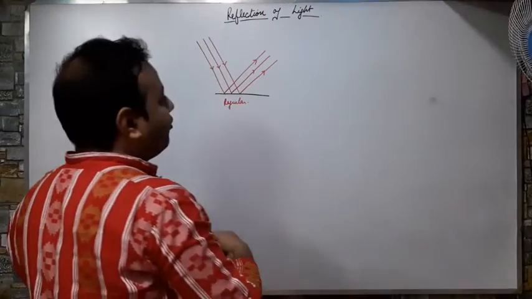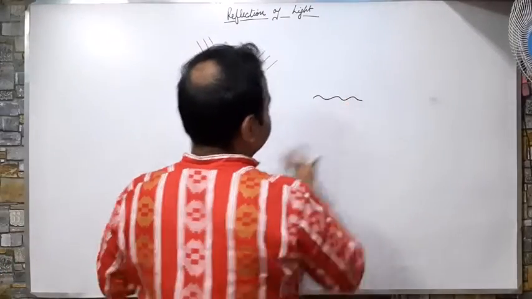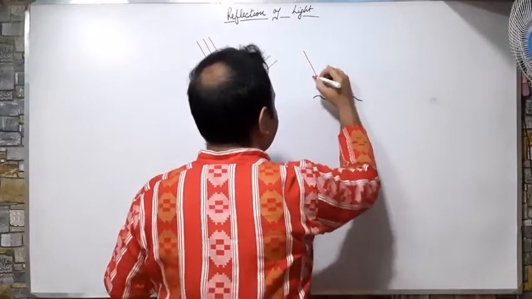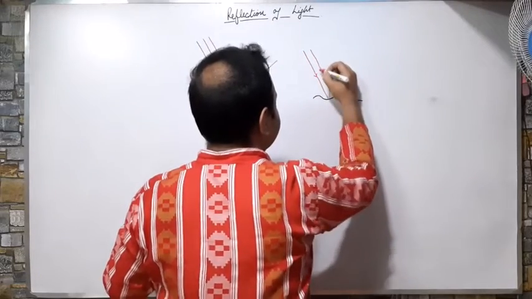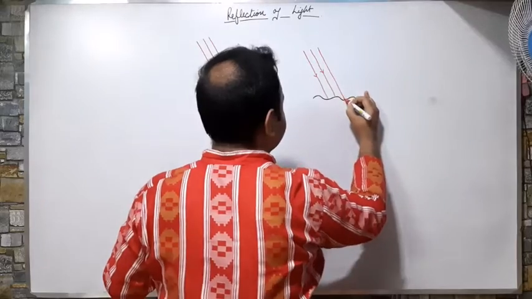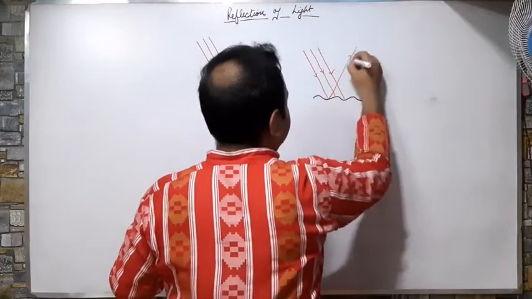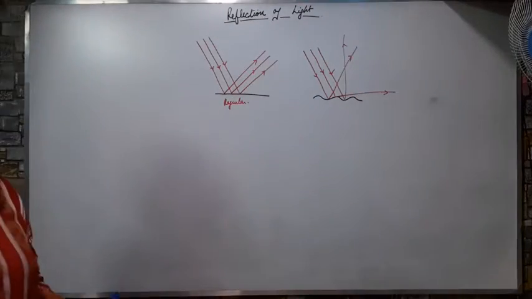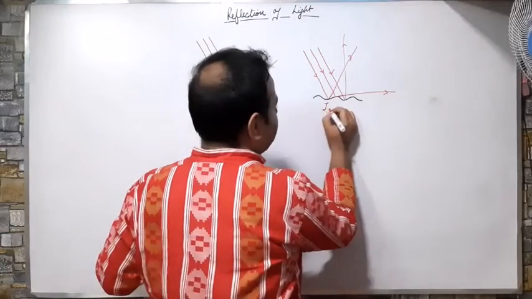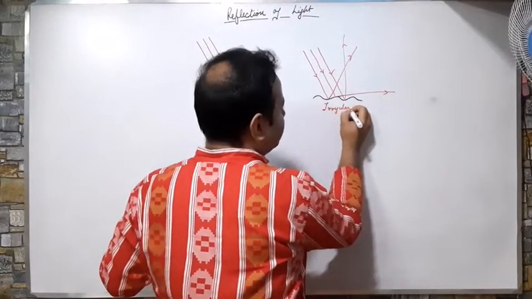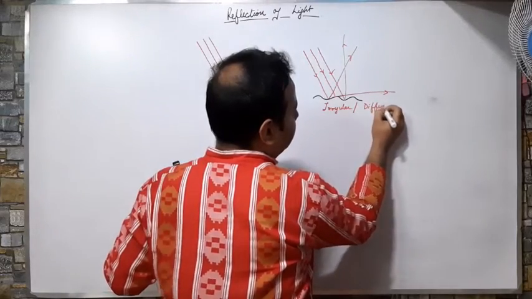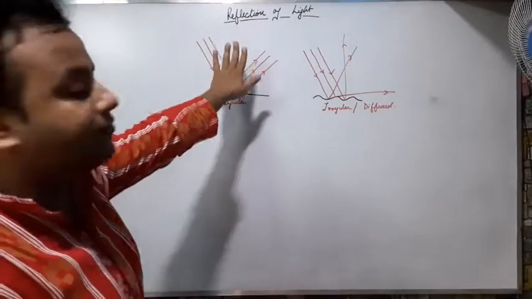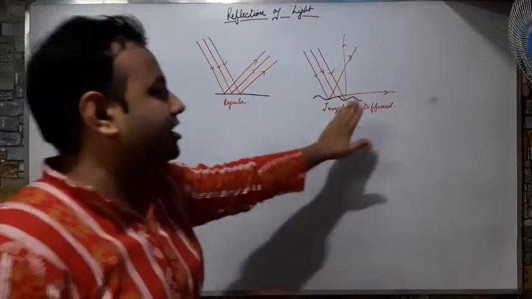And if the rays are falling on a broken surface, then what will happen? They will scatter around, like this. They all scatter around. This kind of reflection is known as irregular or diffuse reflection. So these are the two types of reflection. One is the regular reflection and another one is diffuse reflection.